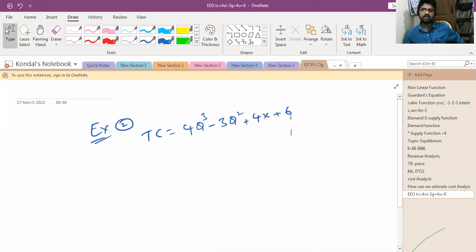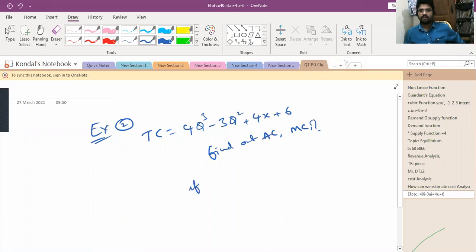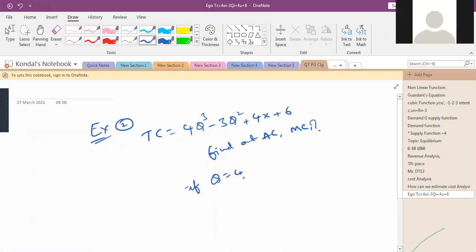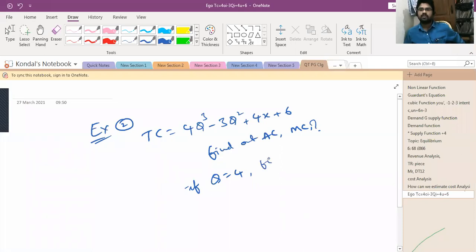Find out the AC, MC and TC if Q is equal to 4.